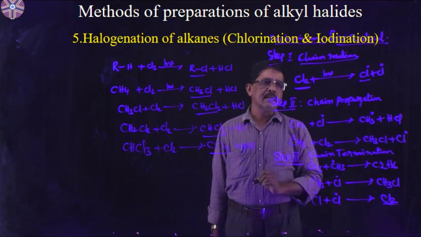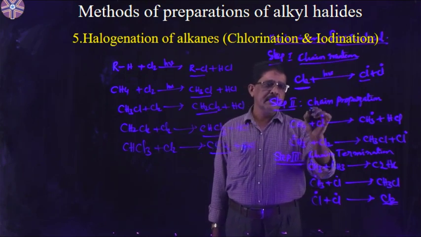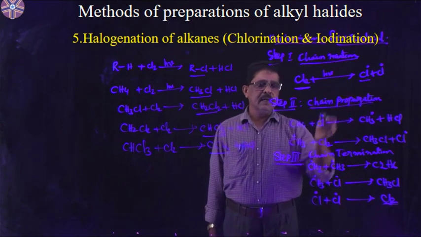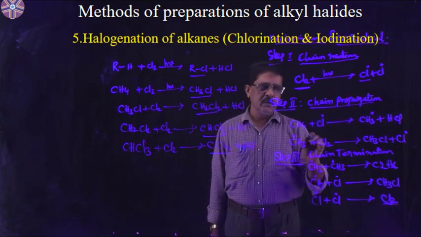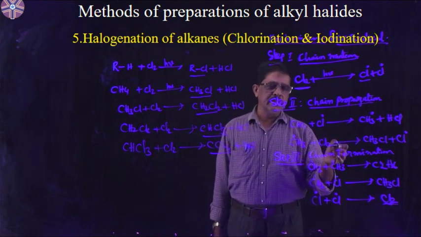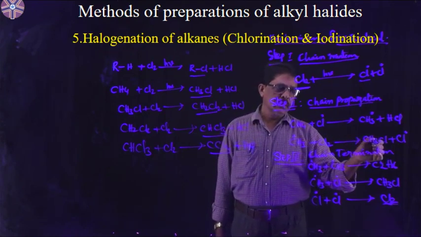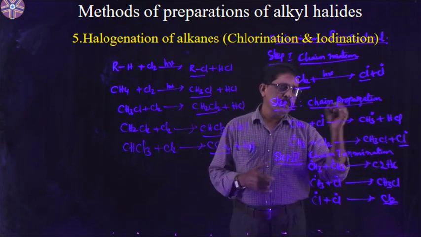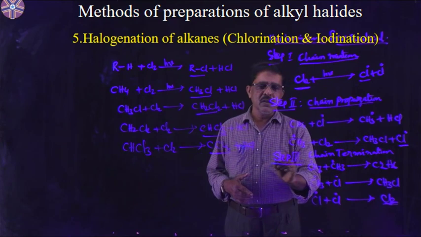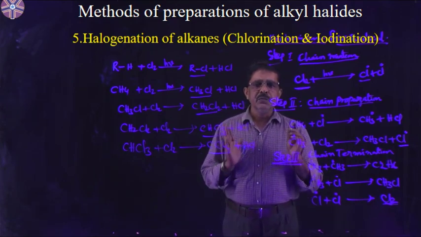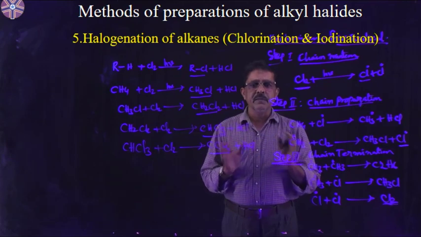This is the chain initiation step. Next, the second step is the chain propagation step. The chlorine free radical reacts with a methane molecule to form a methyl free radical. This methyl free radical again reacts with a chlorine molecule and gives a chlorine free radical. This is the chain propagation step. And the third step is the chain termination step. In this step, two free radicals combine together to form a neutral molecule.